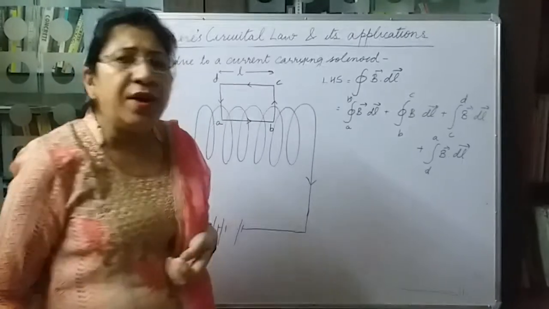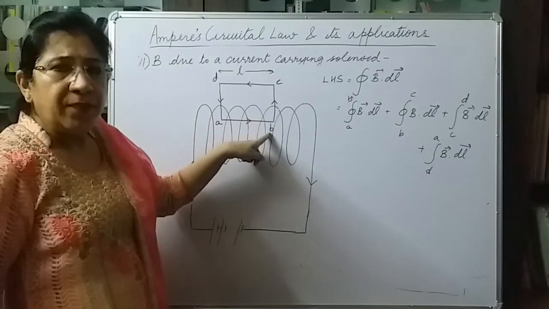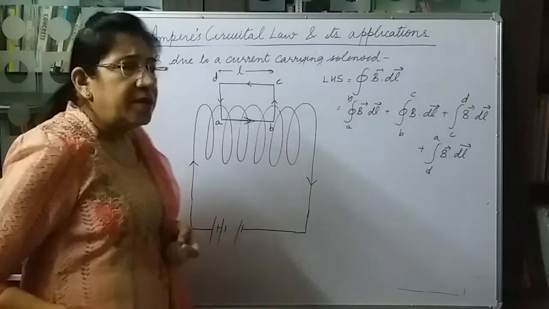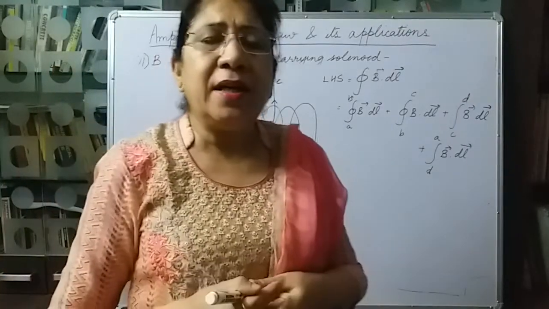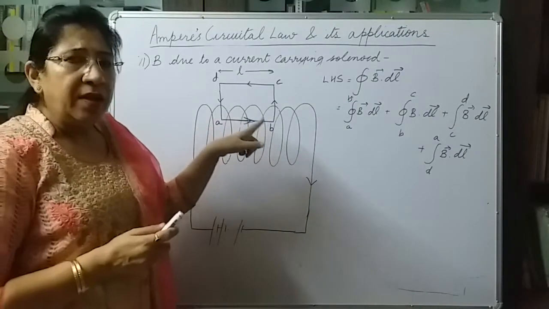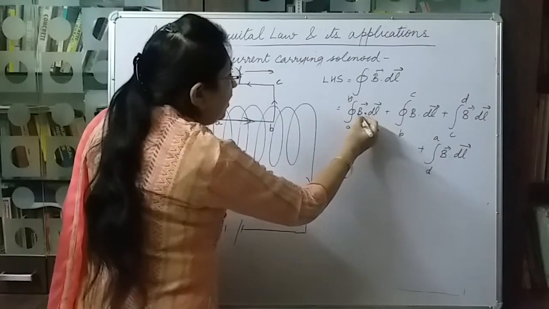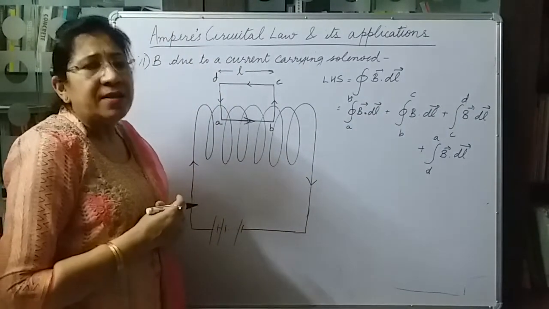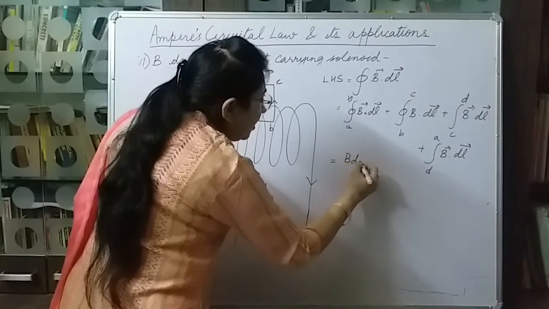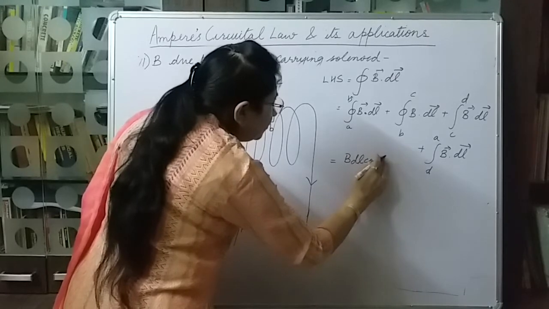Let us see these 4 integrals one by one. See the first integral, A to B, B dot dl. Here the direction of B, just before we had drawn the magnetic lines of force, they are in the same direction as AB. Therefore, and dl is also in the same direction. So here the angle between B and dl will be 0 degrees. So this integral, first integral, will become B dl cos 0 degree